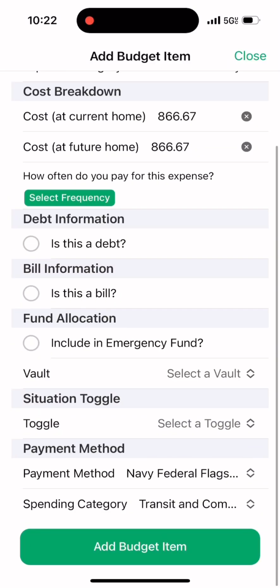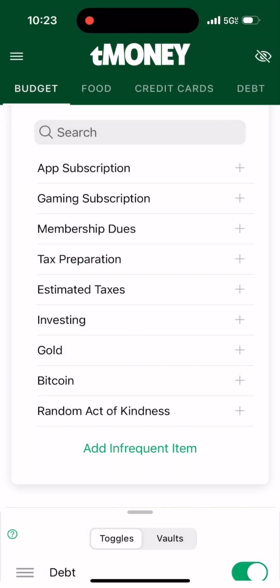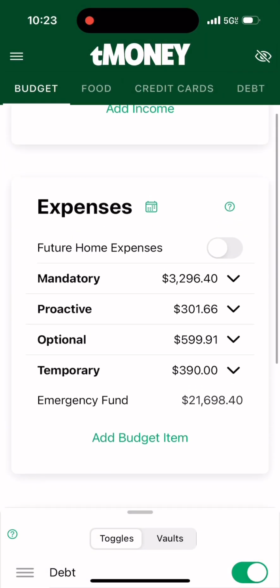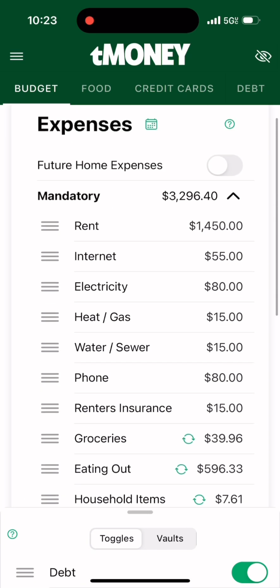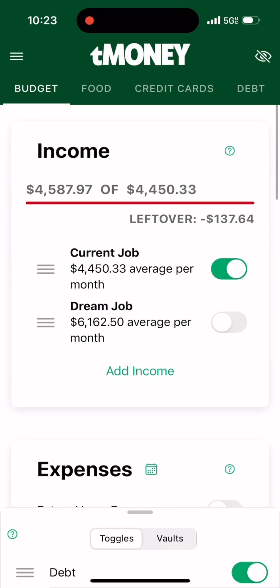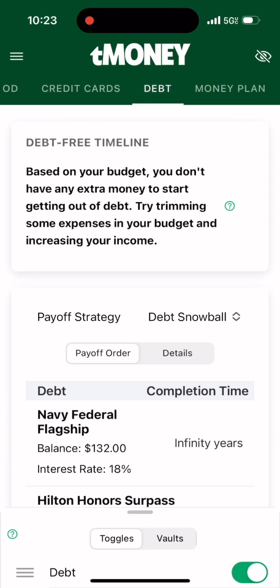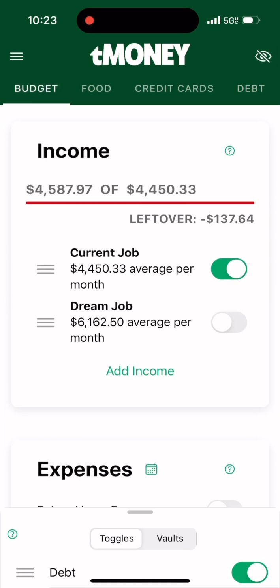So she's trying to figure out if she should just continue relying on Uber to get to and from work, or if she should just go ahead and get a car. Only thing is, her budget is a little tight, so she has to find some ways to save up some money, figure out where she could cut some ends. Oh, by the way, this isn't her actual budget here. This is just the example budget I was making for the videos. But it's perfect to demonstrate how you can use toggles to start getting answers from your budget on what's best to do pertaining to a money decision.